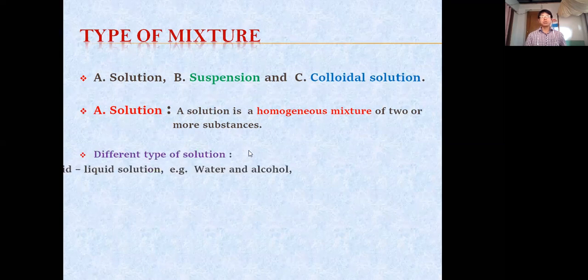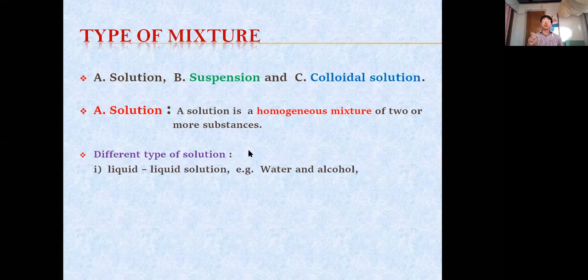Different types of solution. According to the state, solid, liquid, and gas, there are different types of solution. That solution may be liquid and liquid, like say water and alcohol. When we mix water and alcohol, the mixture that we get is a liquid solution.